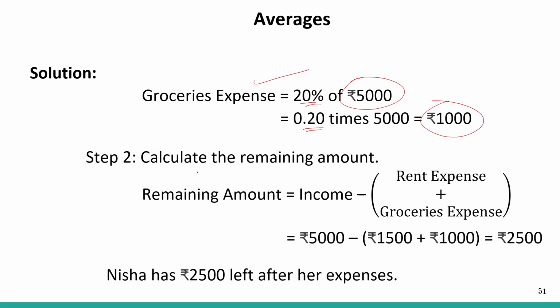So in step 2, we calculate the remaining amount. The remaining amount is income minus expenditure, where expenditure is rent expense plus grocery expense. So 5,000 minus 1,500, the rent expense, and minus 1,000, the grocery expense. So 2,500 is the remaining amount. This is the amount of savings.